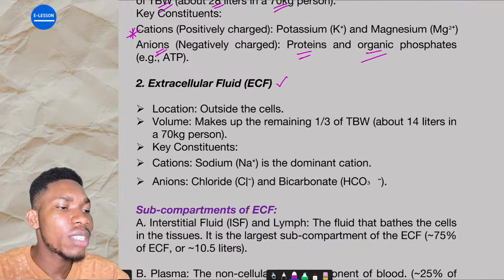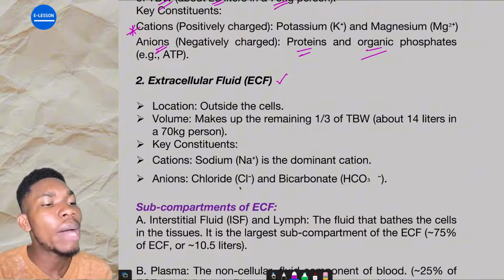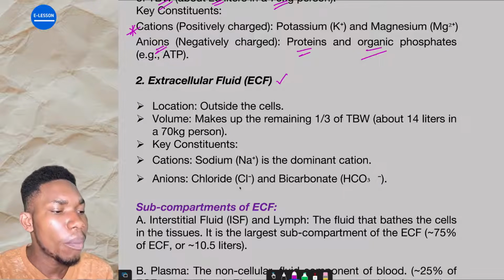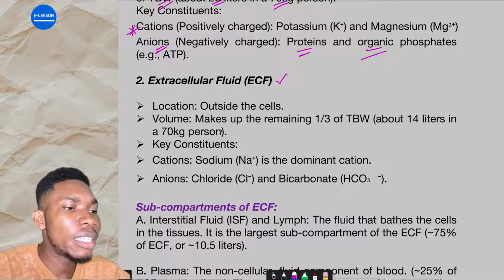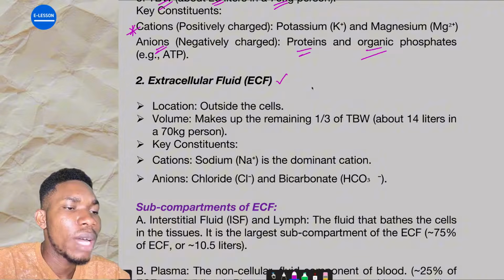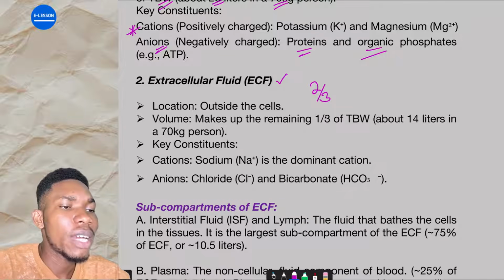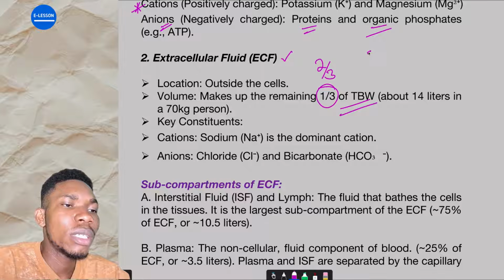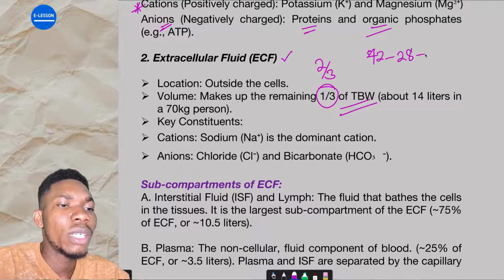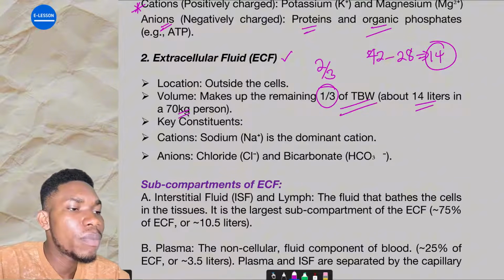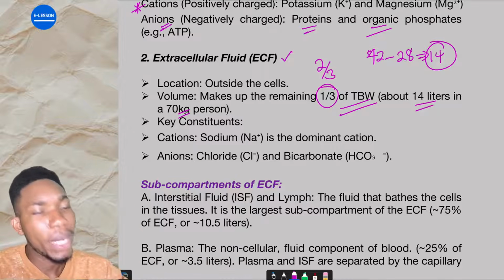Then we have the extracellular fluid compartment. All the fluid outside of the cell is what makes up the extracellular fluid compartment. Is that okay? If the intracellular makes up 2/3, extracellular will make up what? 1/3 of the total body weight. The total is 42 minus 28 for intracellular. What will be left is what? 14 liters. In a 70 kg person, it must be referenced to a particular weight.